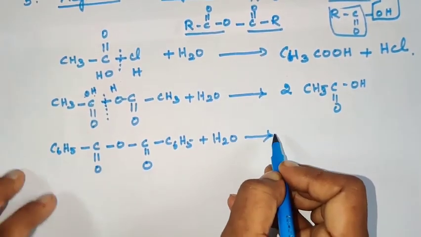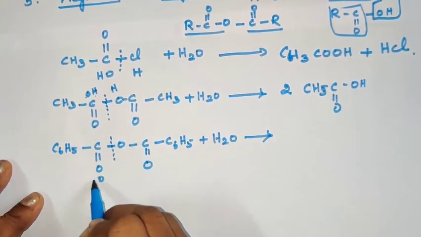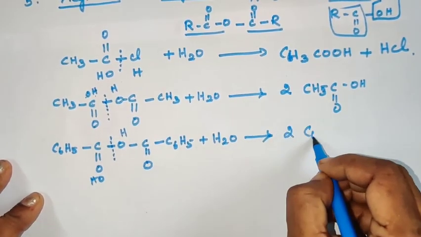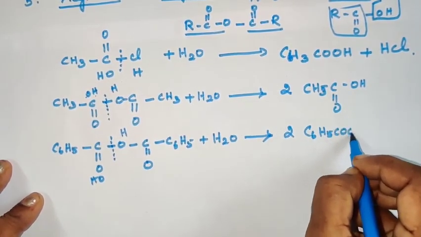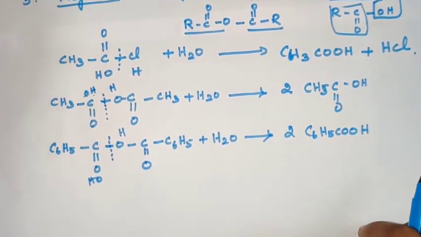Here also, benzoic anhydride. I am going to take another example of acid anhydride called benzoic anhydride. Here also I am going to take hydrolysis to form again two molecules of benzoic acid. Here also you can prepare aromatic acid by using this kind of reaction.